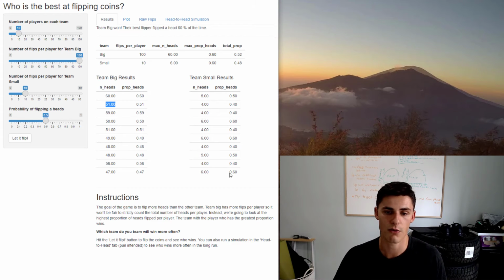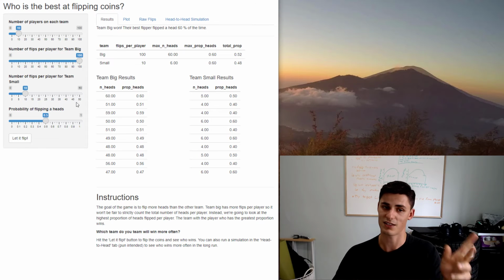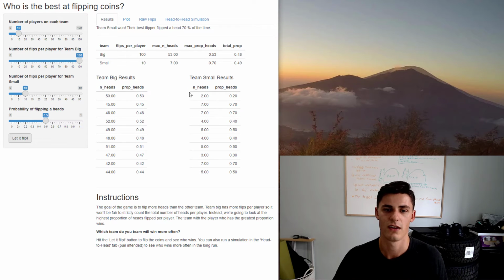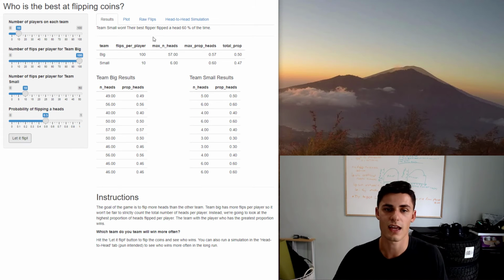Now team small, however, the first player flipped 5 heads, 4 heads, 4 heads, 6, 4, 6, 4, and I'm thinking you're already starting to see that it's more likely to be off of 5 by a lot than it's to be off of 50 by a lot. And here you see that team small won. The highest number is 7. And then if we do it again, it's actually 80 now. And then it turns out that you can let it flip and keep score of this game by running a simulation.